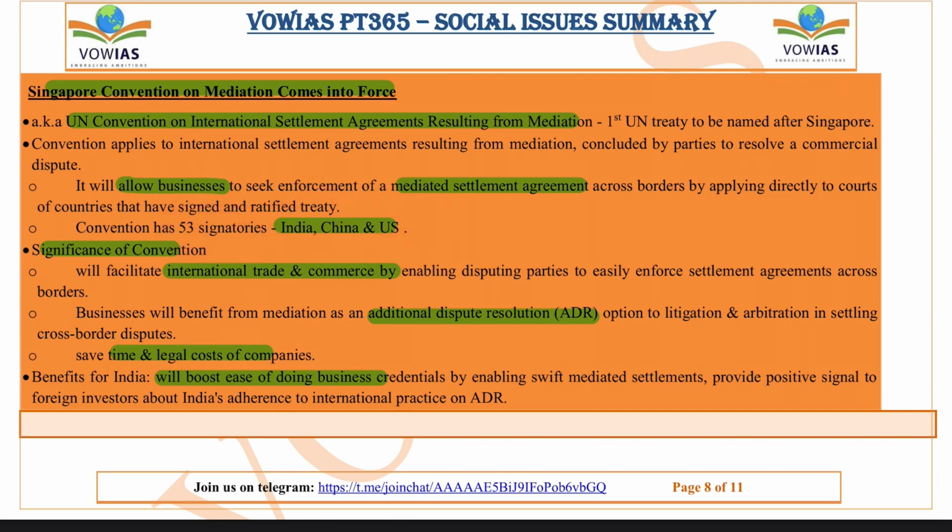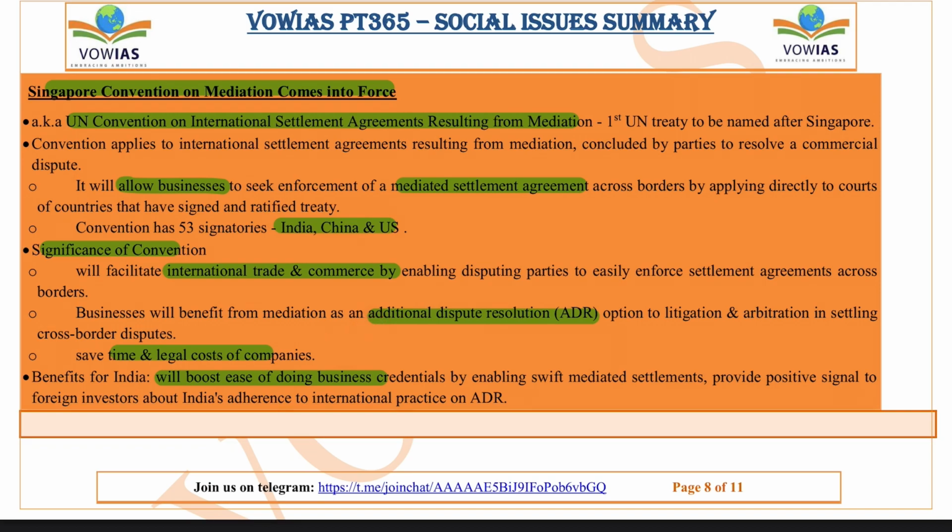And the significance of the convention, if you see, it will facilitate international trade and commerce by enabling dispute parties to easily enforce their settlement agreements across the borders, because normally the business people will come and invest in another country, and they are the ones who will face major issues because of the legal process in that country. And the businesses will benefit from this mediation, and this will also increase the rank in the ease of doing business, because it's an alternate dispute resolution mechanism which is very cost and time saving for the companies.